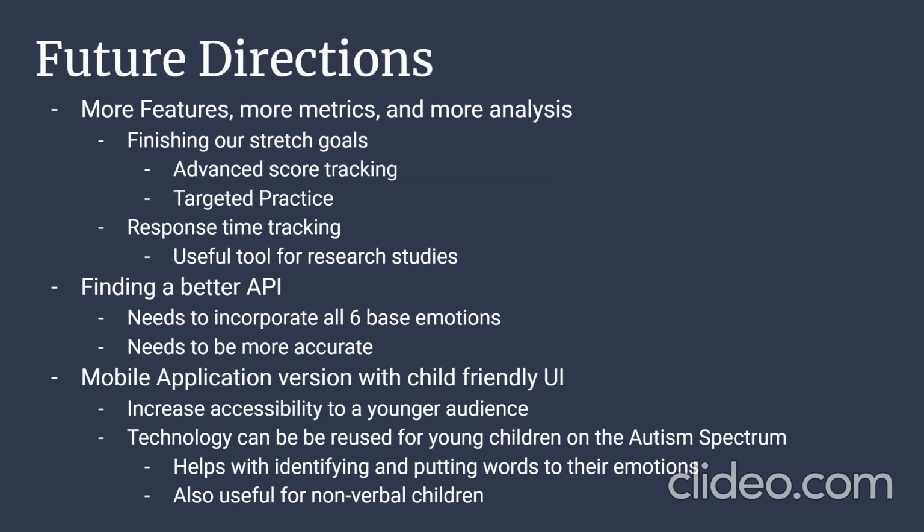Some future directions are more features, more metrics, more analysis. The more data we can gather, the more helpful this resource could be, especially maybe contributing some kind of graphic to help track progress. Also finding a better API. We had some issues with accuracy in the API and it lacks some emotions. We also would love to make a mobile application version with a child-friendly UI. We think this same technology can be really helpful for children on the autistic spectrum, to help put words to identifying their emotions.